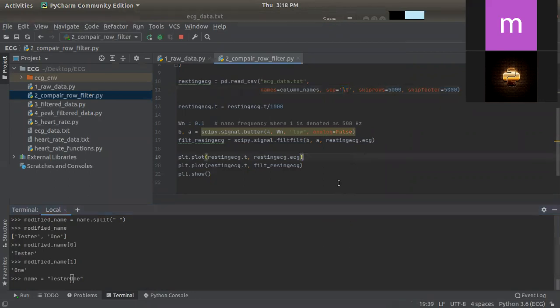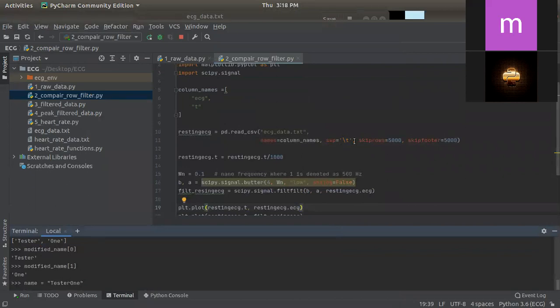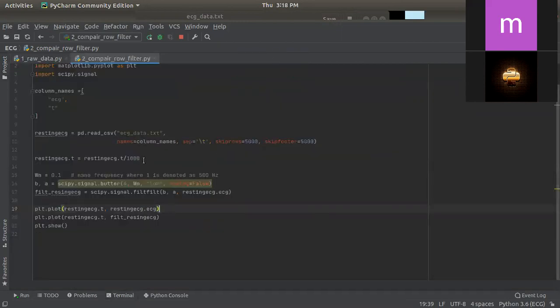Okay, so let's proceed ahead. I hope you understand why we use this slash t here to separate. So here we are doing the same: we convert the millisecond to second and replace the time values. Then we set Wn to 0.1. Wn is a variable, but it's 0.1. So basically we use a cycle signal here, we import the signal module here.